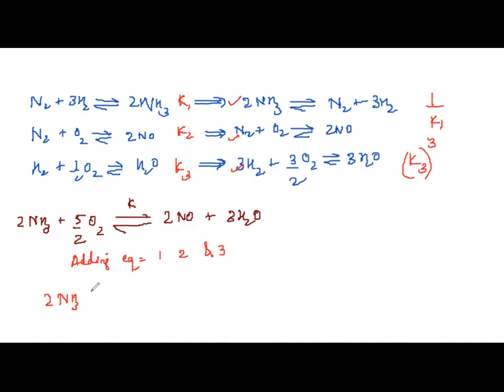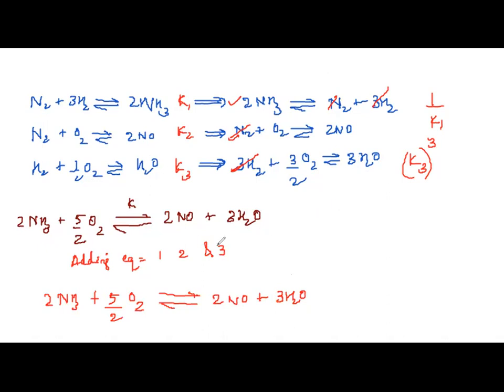What do I get? When I add equations 1, 2, and 3, observe here, 2NH3 plus N2 plus 3H2. Here N2 gets cancelled, 3H2 gets cancelled. Understanding? O2 plus 3 by 2 O2 becomes 5 by 2 O2, correct? 5 by 2 O2 gives 2NO plus 3H2O. Did we get it? Yes. So you have to get the given reactions in this order. Then we can calculate the final equilibrium constant.